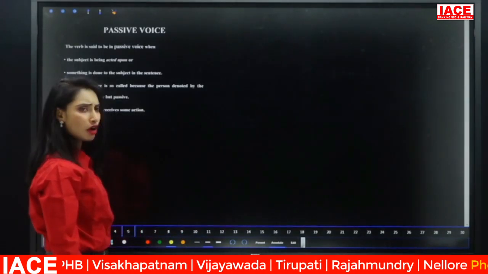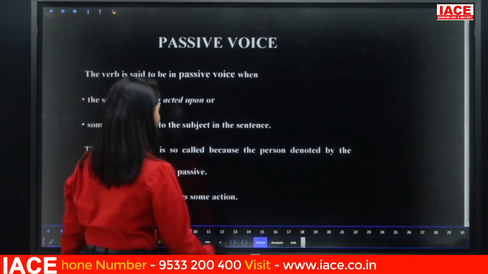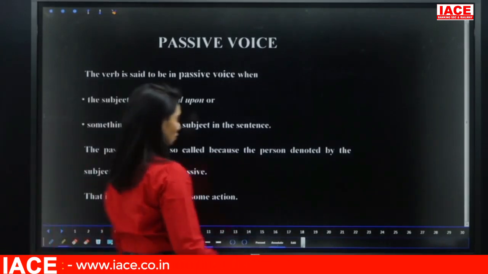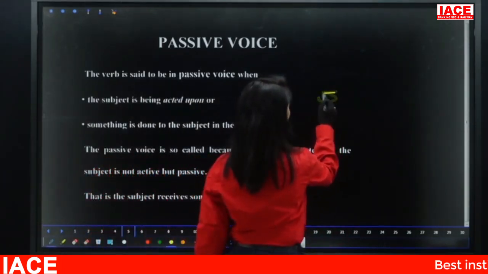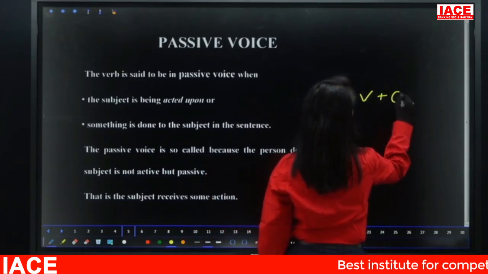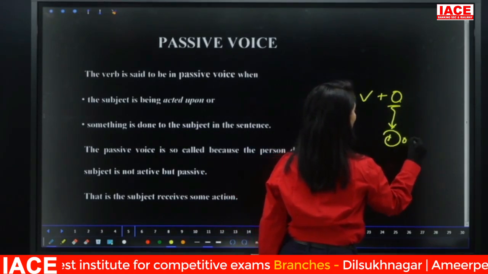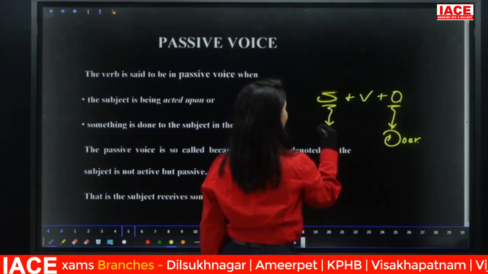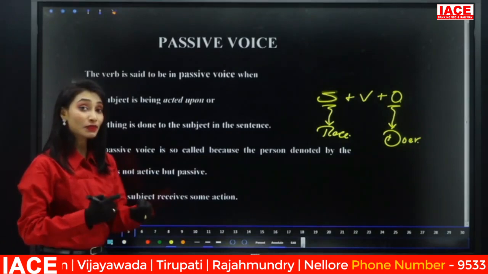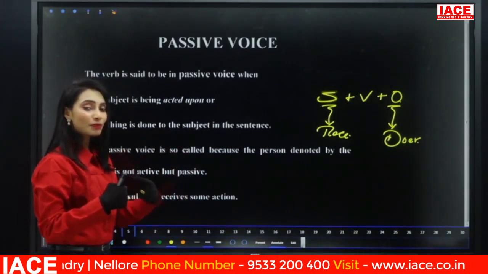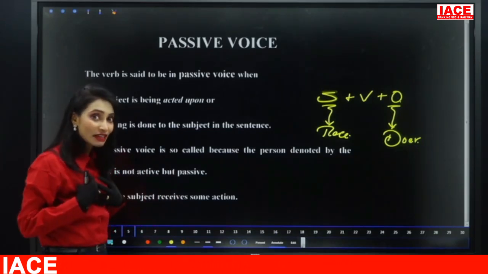So what is passive voice and why is it called passive voice? Passive voice is nothing but when the subject is inactive. That means something is done to the subject. Here, something is done to the subject of the verb. And who is active? The object is active. That means the object is the doer of the action and the subject is a receiver of the action. Then it is said to be in passive voice. Something is done to the subject. Something is sent from object to subject. The subject is receiving the action.